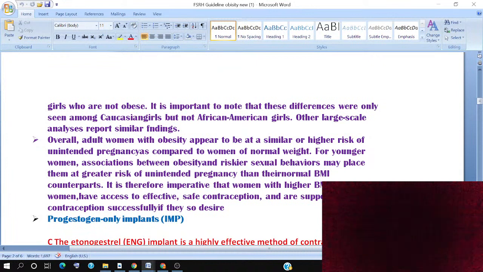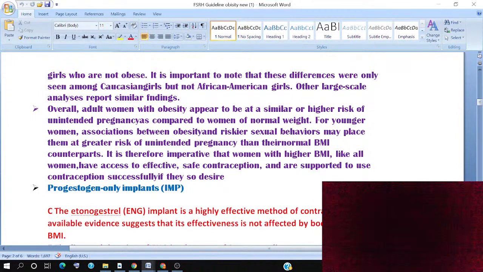In younger women, the association between obesity and sexual behavior means they may have a greater risk of unintended pregnancy than their normal BMI counterparts. Therefore, women with a higher BMI are likely to be women who need access to effective and safe contraception. So that supports the female in using contraception successfully, as they desire.